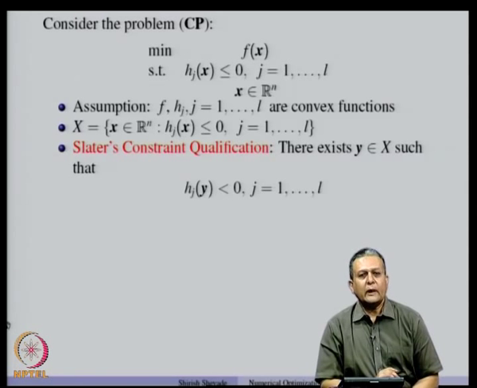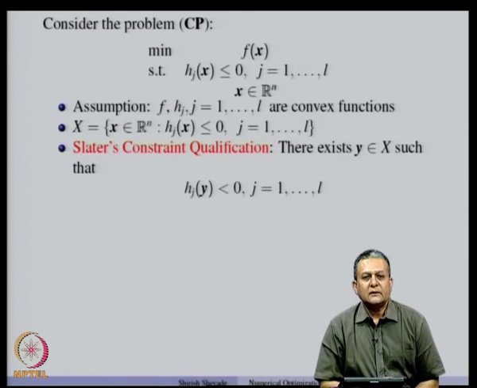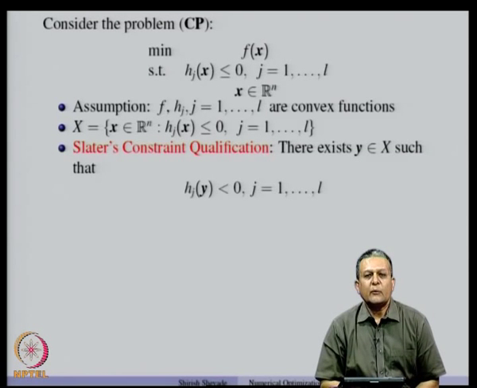Now, for convex programs, there is a constraint qualification condition proposed by Slater, and that condition says that there exists a feasible point y such that h_j(y) is less than 0 for all the inequality constraints. So, what does this mean?